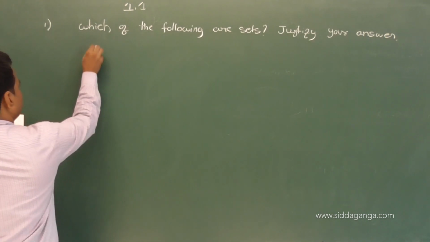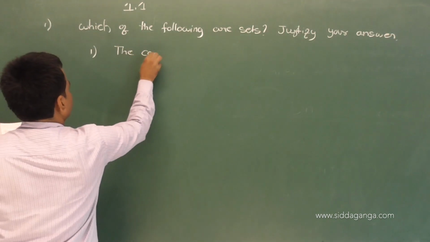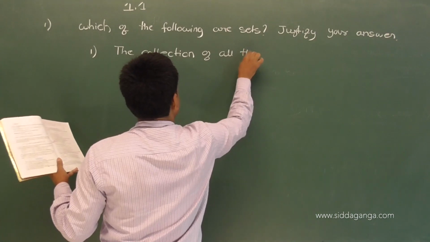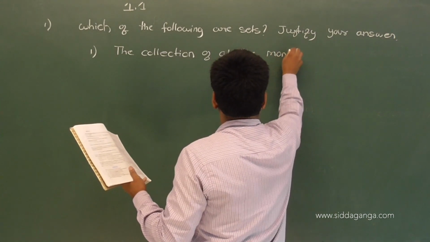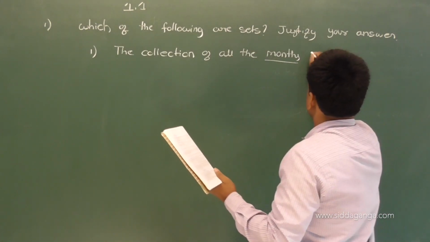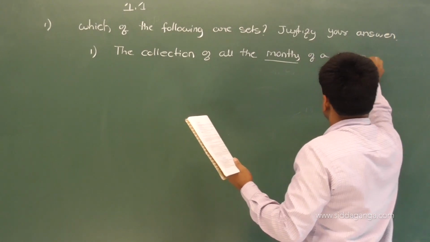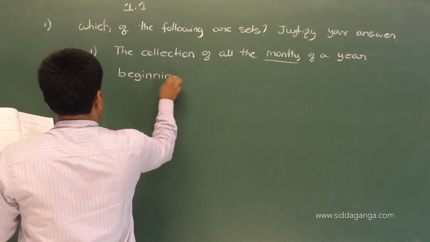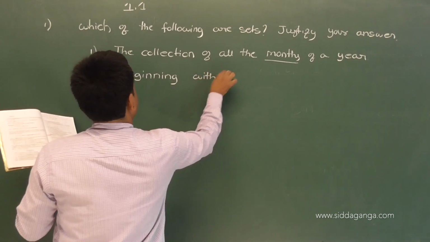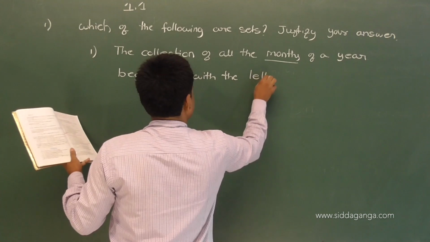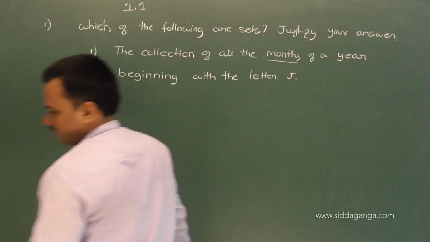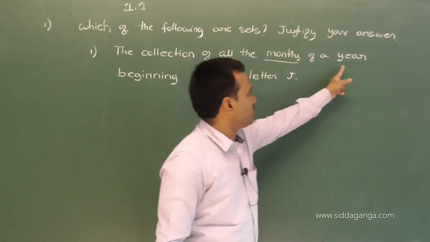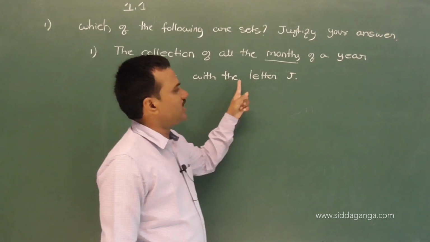The first one: the collection of all the months of a year beginning with the letter J.